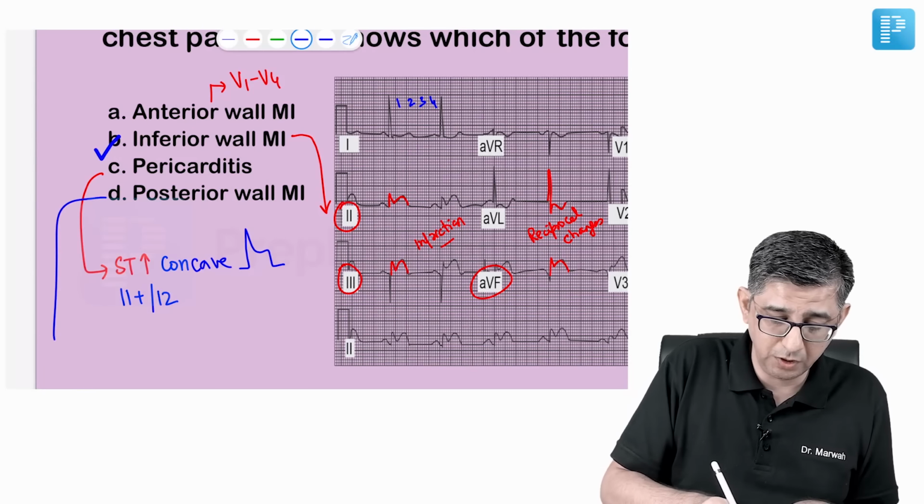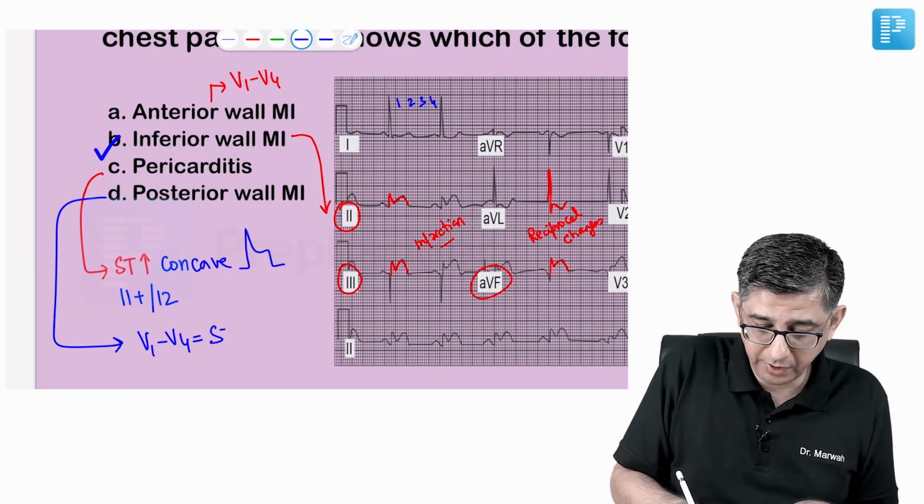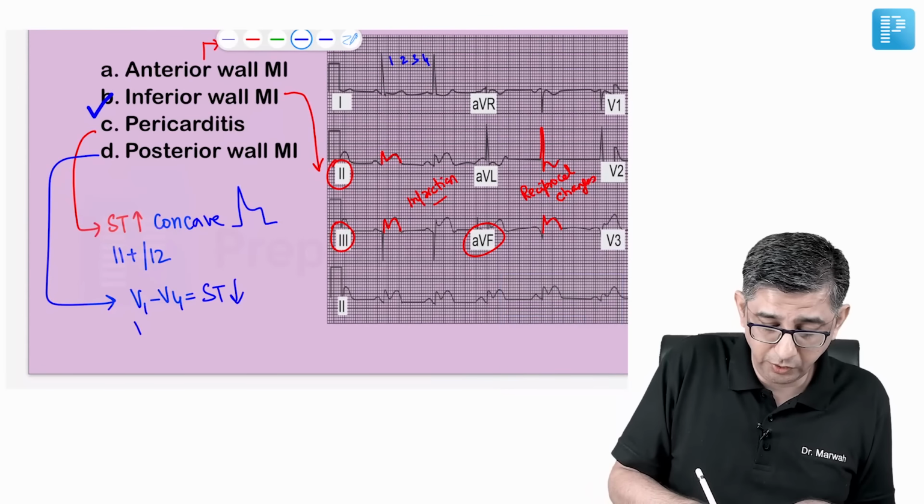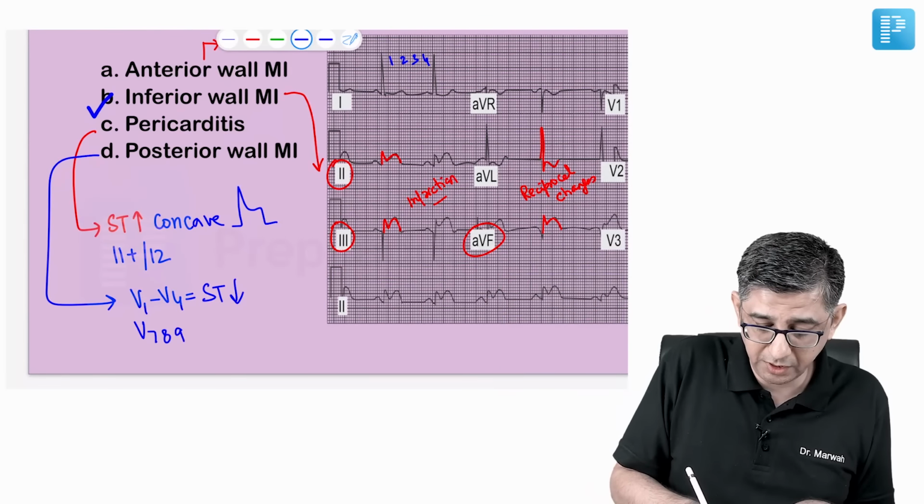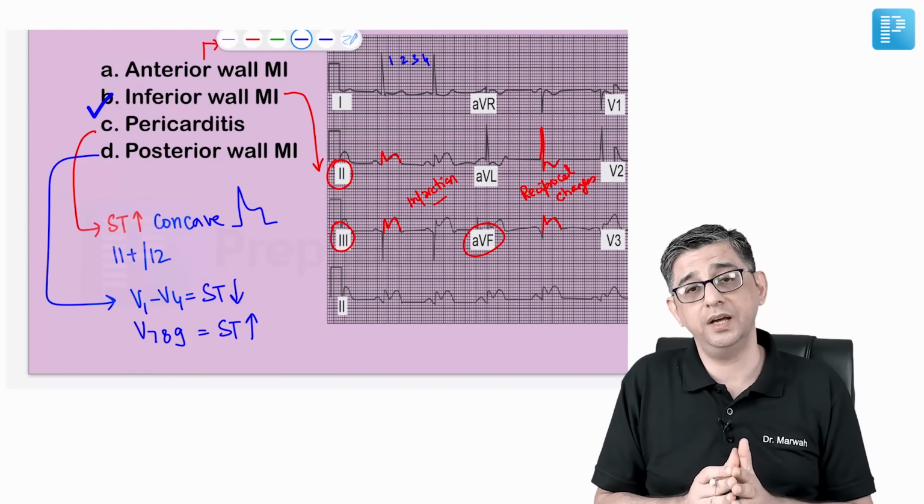When it comes to posterior wall MI, you would have ST depression in V1 to V4. Yes, guys, you'll have ST depression in V1 to V4. So you're going to ask your technician to put in the special leads, that is V7, V8, V9, and they will show ST elevation.